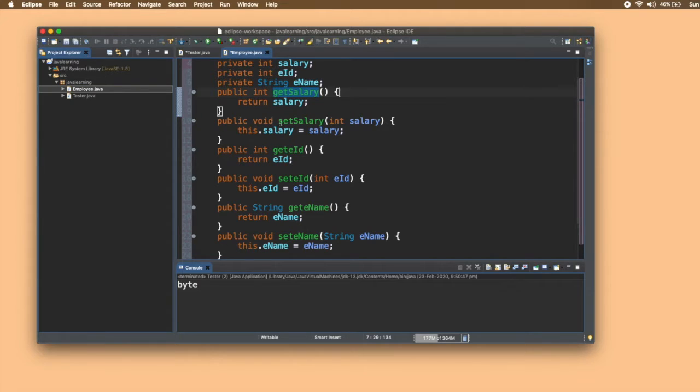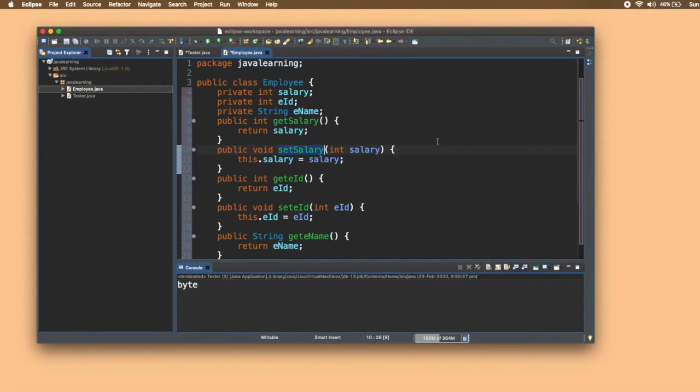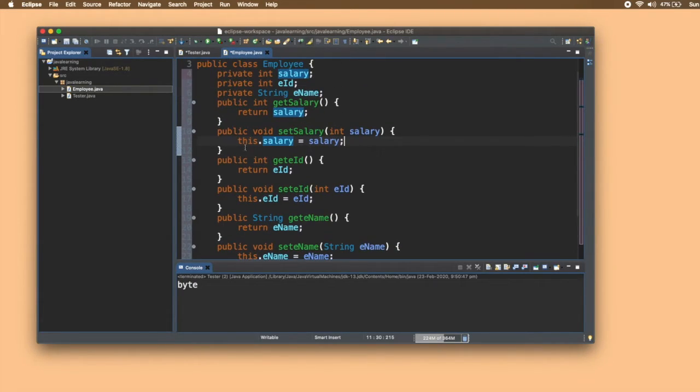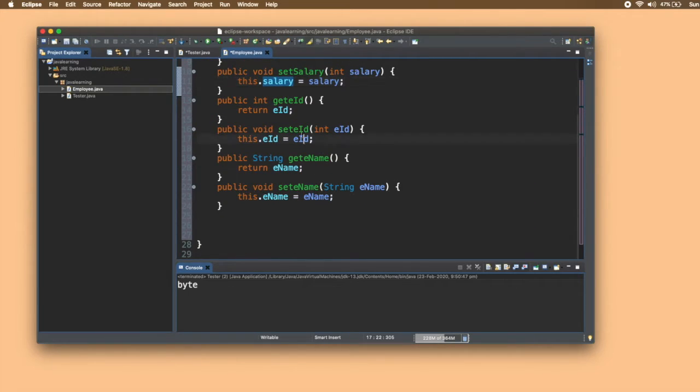Next is public void setSalary. Now when we are setting some value, we need not return anything from it. That's why it is of type void. In setSalary, if we want to set the salary for an employee, we need to pass some parameters here also. That's why we have declared an integer salary parameter. Now when we call this function, whatever we pass inside the parameters of the calling function will be transferred to the salary of this class. Now you can see this dot everywhere inside the set method.